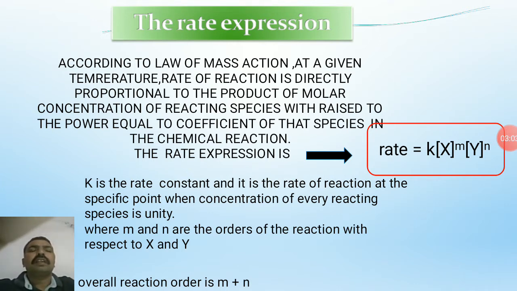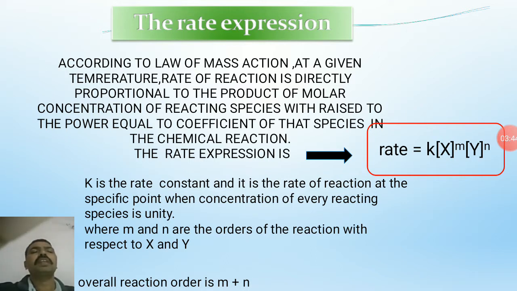Next topic, rate expression or rate law or rate equation. According to the law of mass action, at a given temperature, the rate of reaction is directly proportional to the product of molar concentrations of reacting species raised to the power equal to the stoichiometric coefficient of that species in the chemical reaction. The rate expression is written as: rate is directly proportional to the concentration of x to the power m and y to the power n. x and y are both reactants, and m and n are the stoichiometric coefficients.